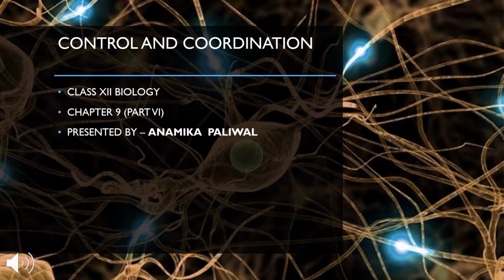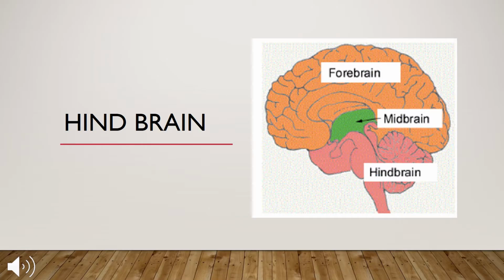Chapter 9, Control and Coordination. Let us continue with part 6 of the chapter. Students, in this chapter, Control and Coordination, we are studying about the human brain. In my previous lectures, we have been dealing with the forebrain and midbrain. We have studied the parts of the forebrain as well as the midbrain, and also the functional areas of the forebrain and the midbrain. Now in today's lecture, we will be studying about the hindbrain, which is the third part of the brain.